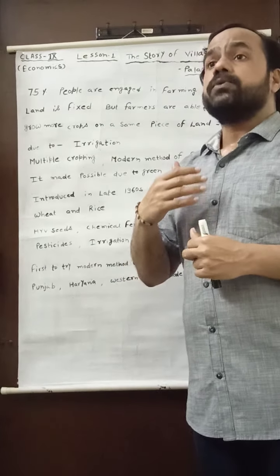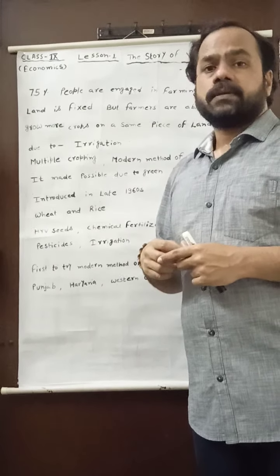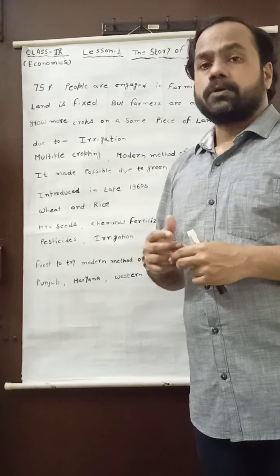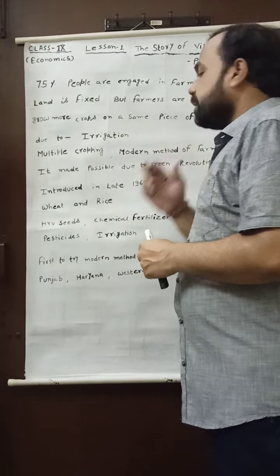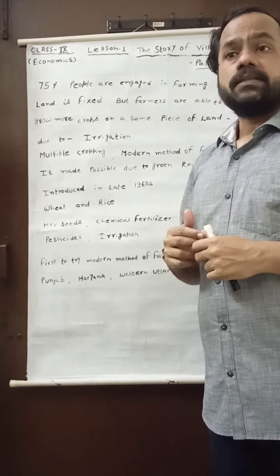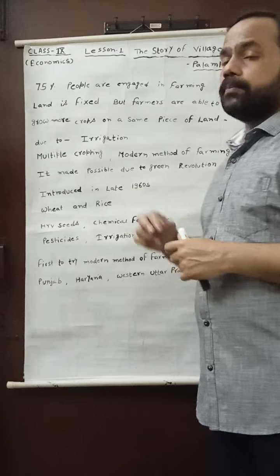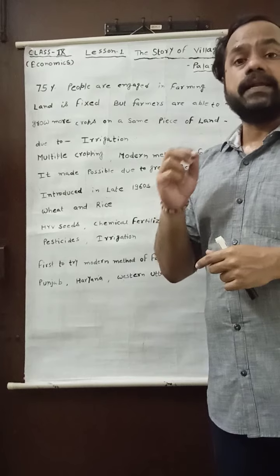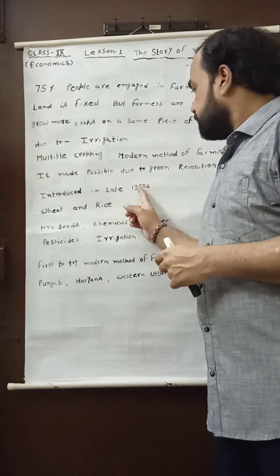They know how to use the minimum piece of land or minimum area of land to grow maximum crop. And you may see it is made possible due to the green revolution. My dear students, you know very well that I am discussing the Indian village through the imaginary village of Palampur. So when we discuss the green revolution, we find that in India the green revolution was introduced when? In the late 1960s.